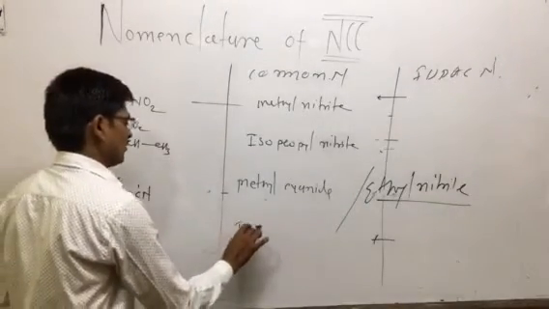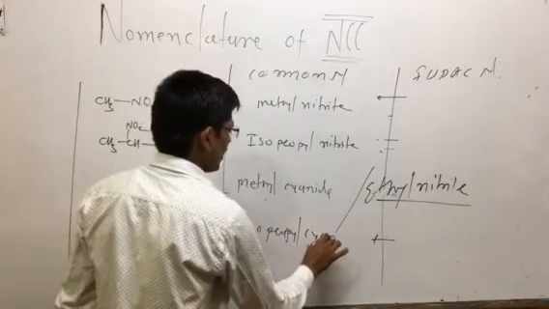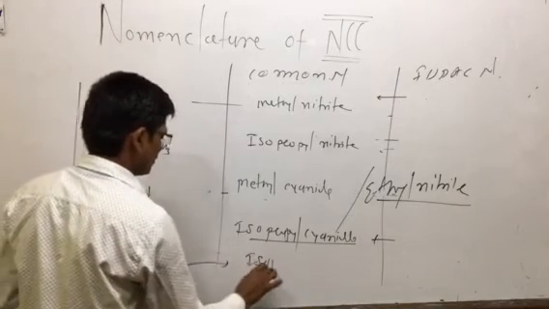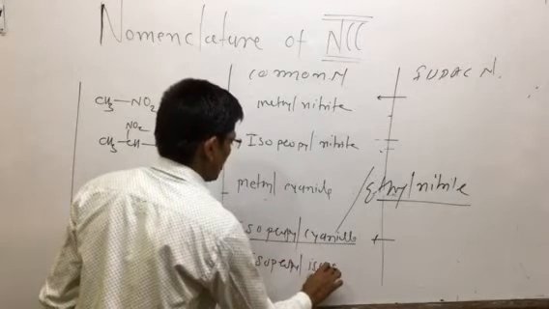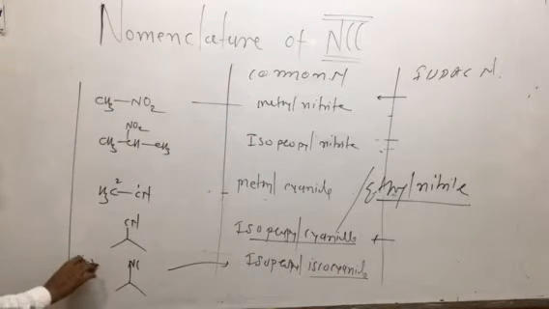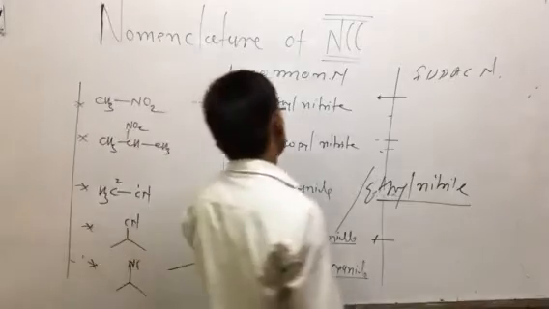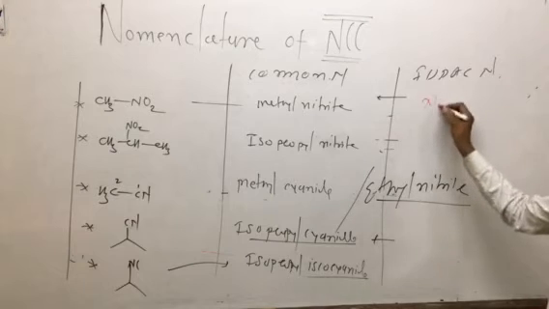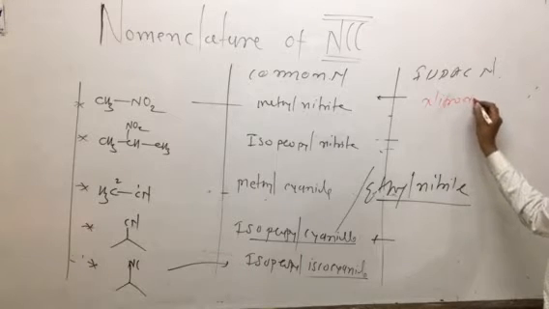This one is isopropyl. What is the name? Isopropyl cyanide. Another name of this type of compound is isopropyl isocyanide. The common names of such compounds are isocyanide, cyanide, and nitro compound. Here, the IUPAC name of such a compound, methyl nitrite, is also known as nitromethane. यहाँ पे हम इसको लिख सकते हैं नाइट्रो. So the name of the compound is nitromethane. There is one carbon atom.